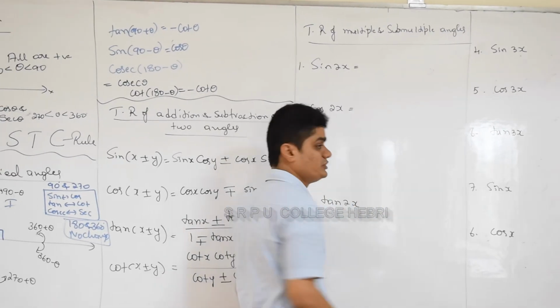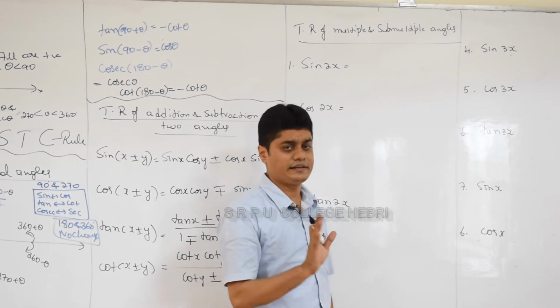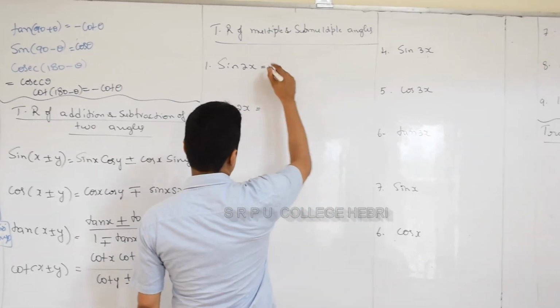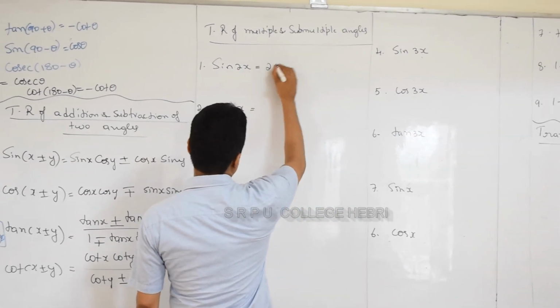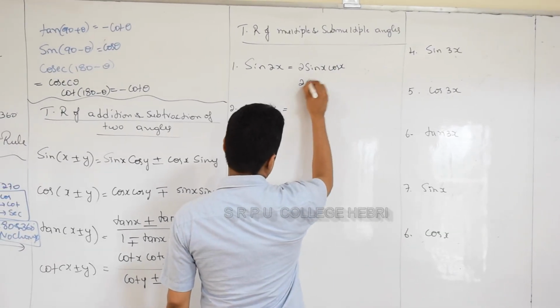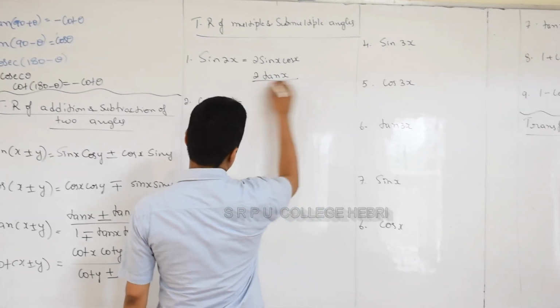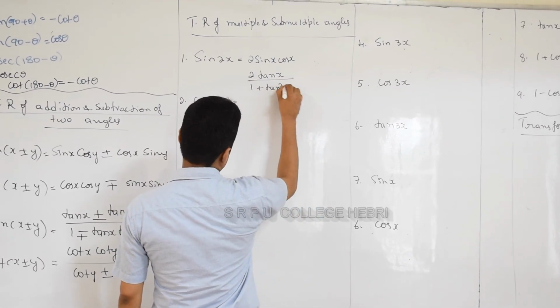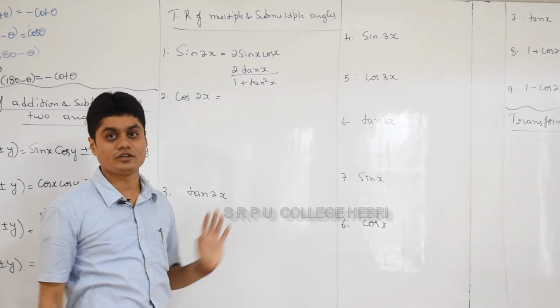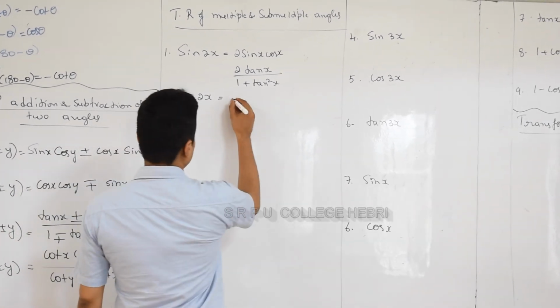Okay, idu nimge gottide. I'll just recall. Quickly I'll recall. First one, trigonometric ratios of 2x, andre sin 2x. Yavudala formula? First one, 2 sin x cos x. Next, tell me quickly. 2 tan x by 1 plus tan square. ನಾನು just ಬರಿತಾ ಹೋಗ್ತೇನೆ because you know already. ಇದಕ್ಕೆ explanation ಏನಿಲ್ಲ, just I'll recall. Quickly I'll write all the formulas.